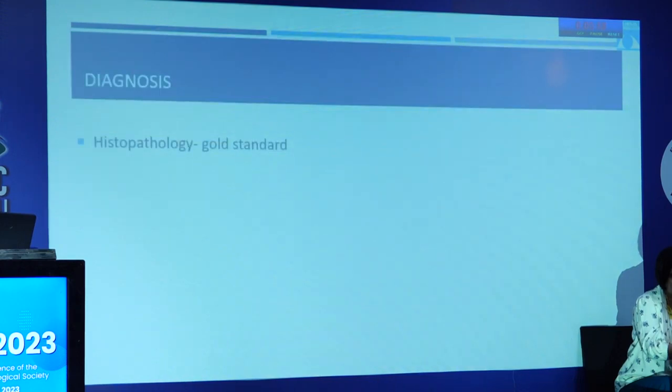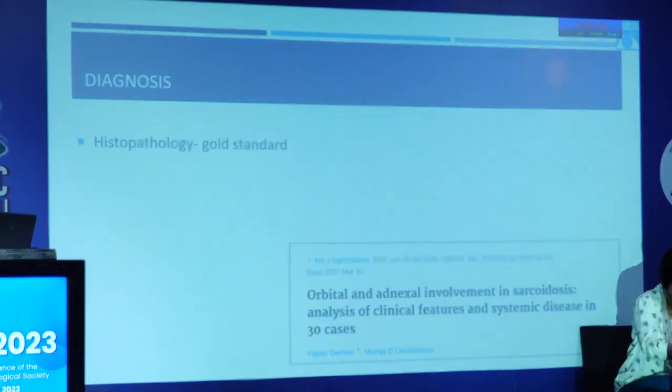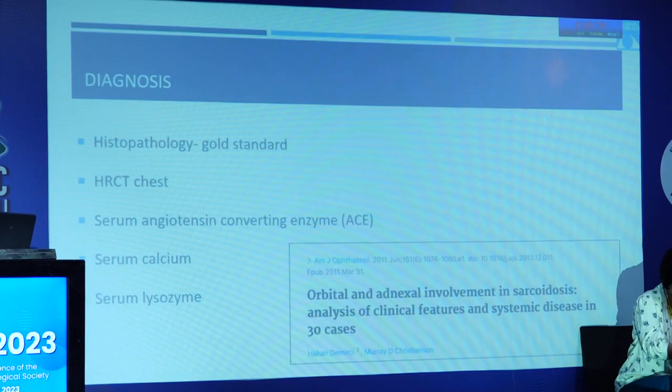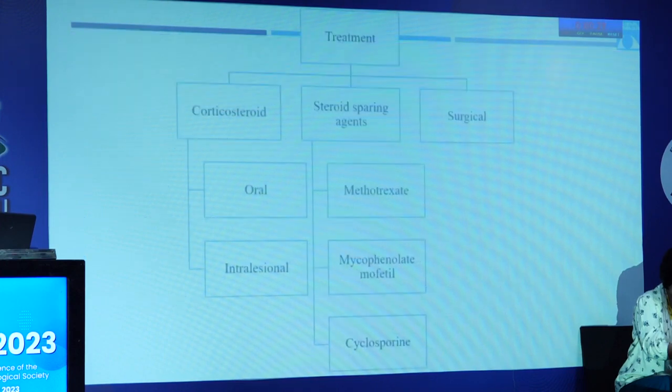So there's always a controversy in terms of diagnosis. Many authors believe that you can only diagnose an orbital sarcoidosis if a patient has a systemic sarcoidosis. But there are also debates against it, because there is published literature where not all cases of an orbital sarcoid on histopathology have a systemic involvement. There's a large case series of 30 patients where they noticed that only 11 had orbital sarcoidosis past history, 8 were simultaneously diagnosed, and 9 never developed sarcoidosis in follow-up. It's very important to do systemic workup for all patients to rule out a systemic involvement.